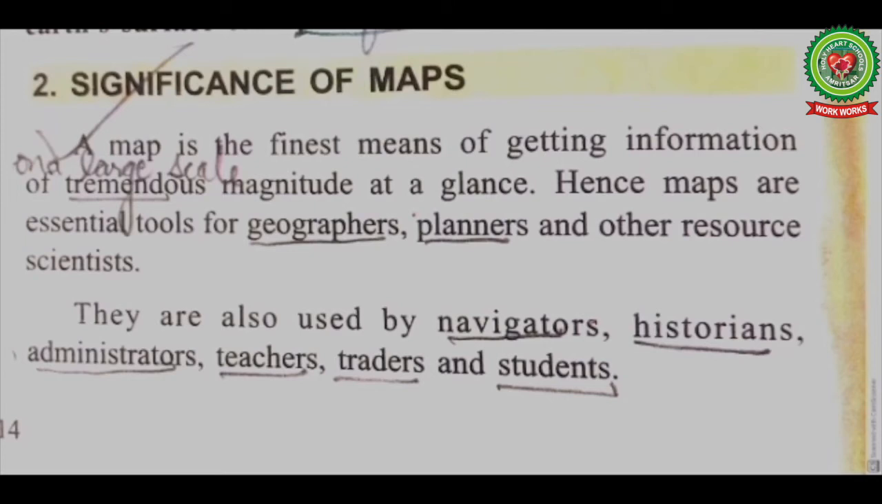Now children, let us study the significance of maps or the importance of maps. A map is the finest means of getting information on a tremendous magnitude, that is on a large scale at a glance, that is in a short look. Hence maps are essential for geographers, planners and other resource scientists. Geographers use maps specially for locating demographic data such as age structure and employment status. They mostly use map to show relationship between human and the environment. Maps help them to understand the past and plan for future.